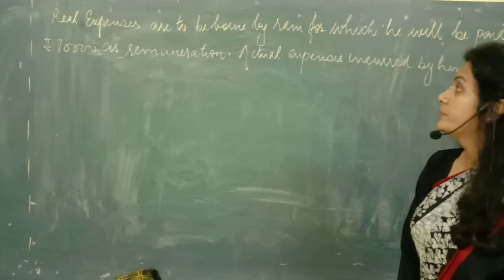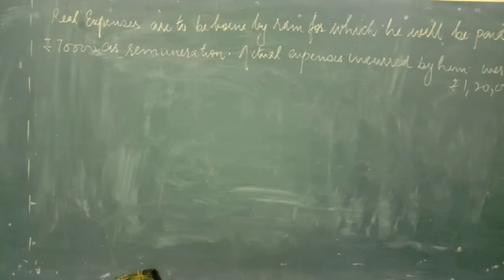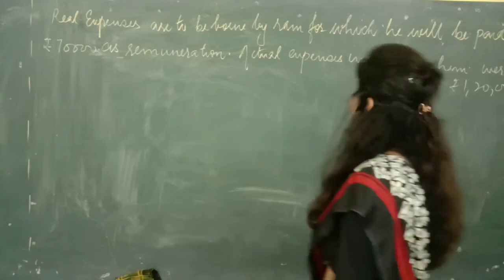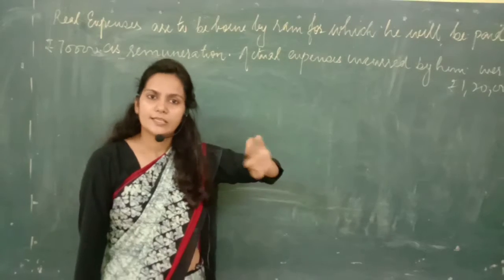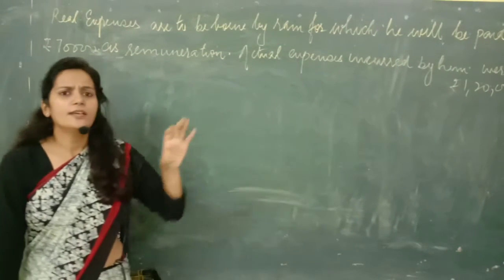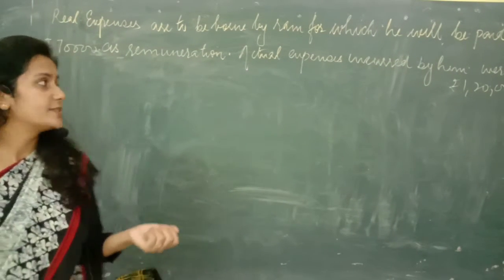Read the statement. Realization expenses are to be borne by Ram, for which he will be paid rupees 70,000 as remuneration. Actual expenses incurred by him were rupees 1,20,000. These are going to be some little difficult entries, I should say.